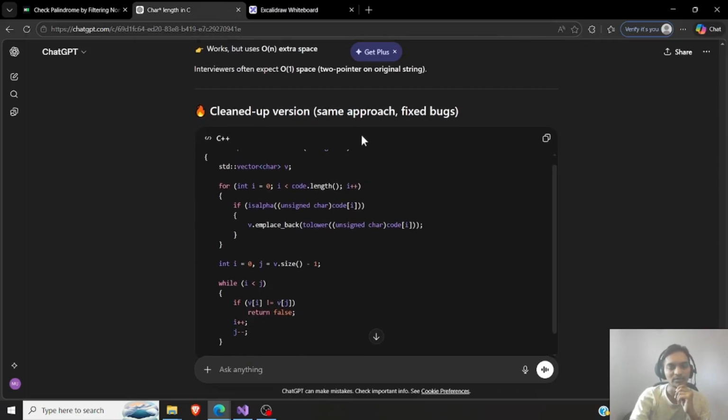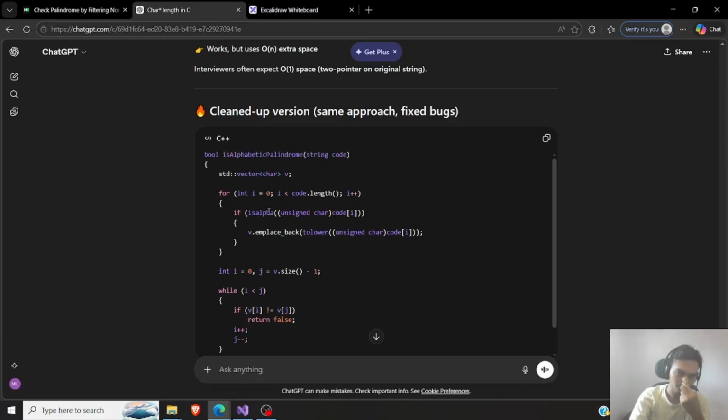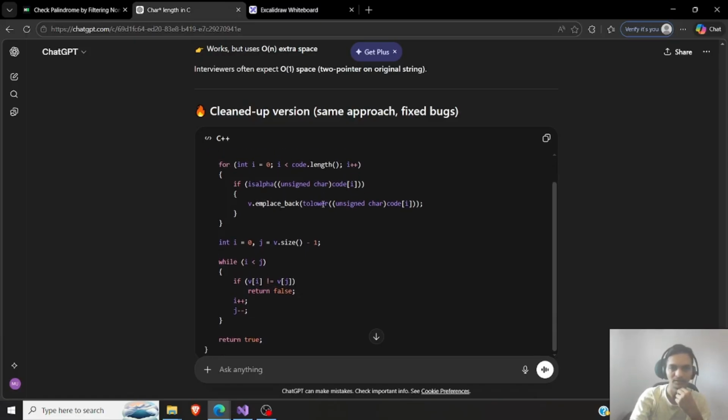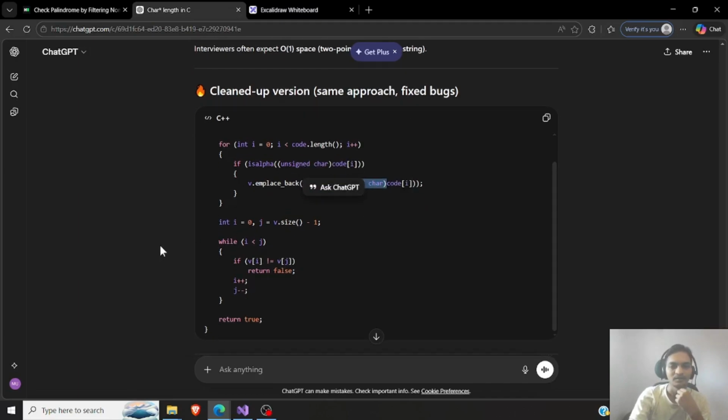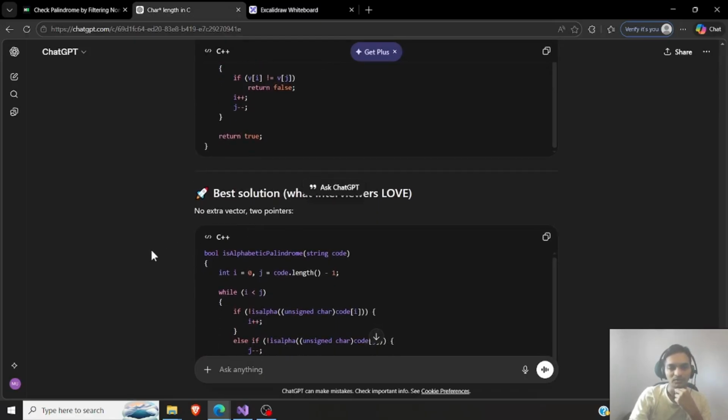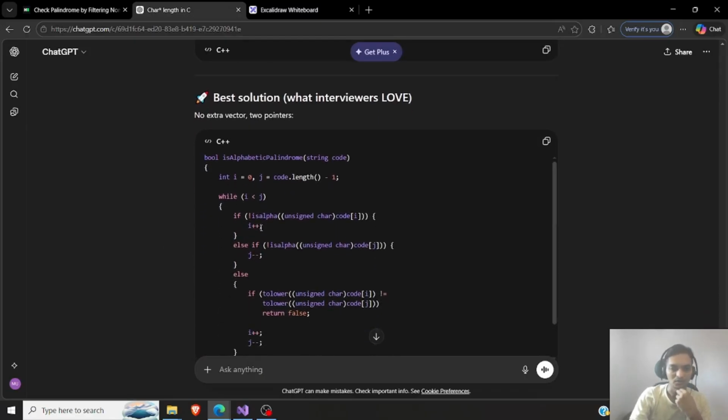Cleaned up version, same approach, fixed bugs. So maybe it got rid of the extra validation, and then this part it added unsigned char. I don't know what a negative character is. Best solution. So maybe this is how an expert would do it, but let's go through it quickly.